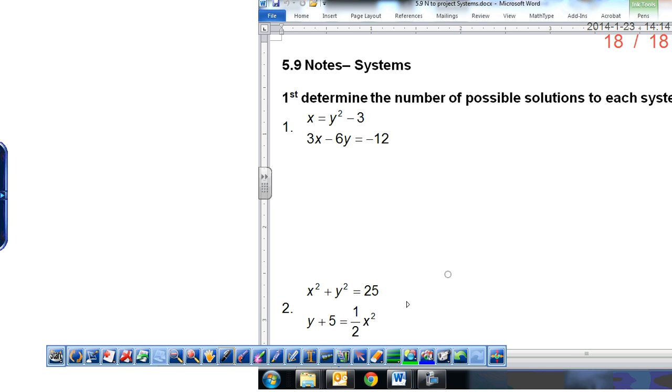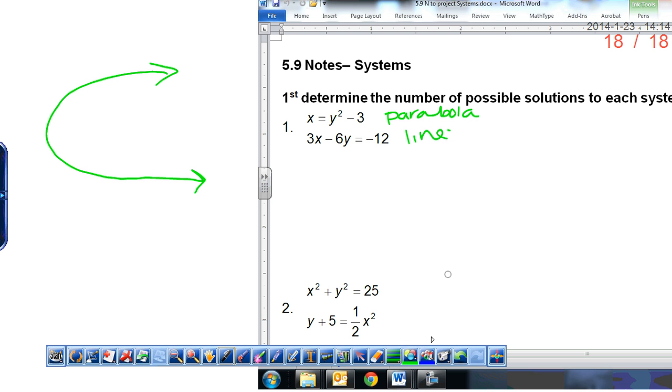Okay, look at that top equation. What type of graph is this going to end up being? A parabola, good. What type of graph is the second equation going to end up being? Linear. How do we know it's linear? Nothing's being squared. In a parabola, there's one squared term. In a linear graph, there are no squared terms. All right, so let's think about this. This parabola is facing horizontally because it's a y squared.